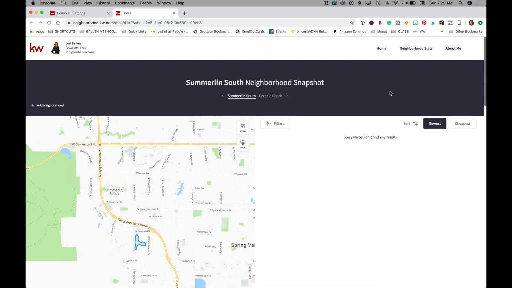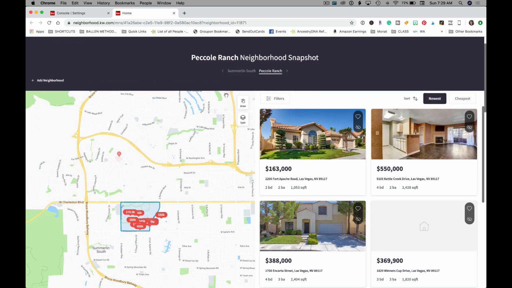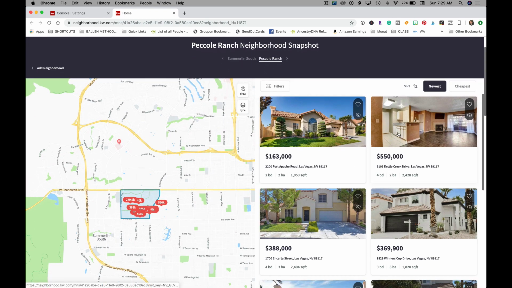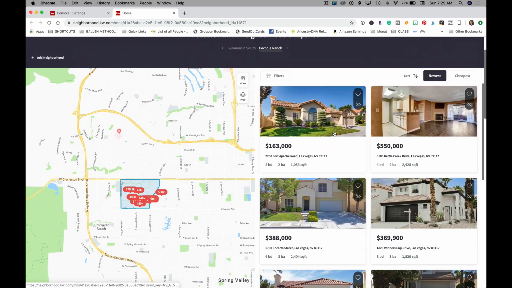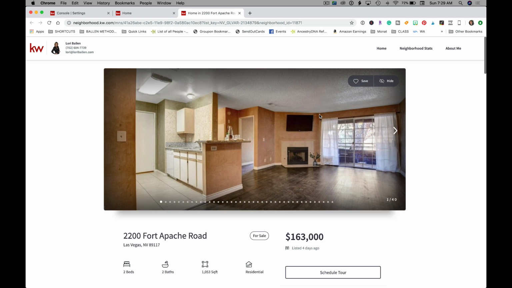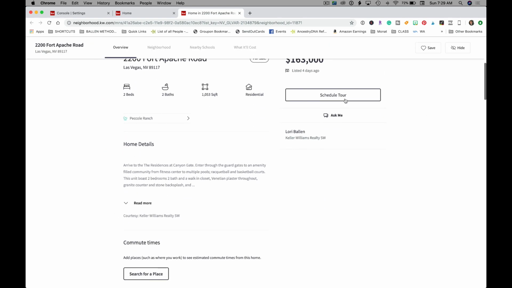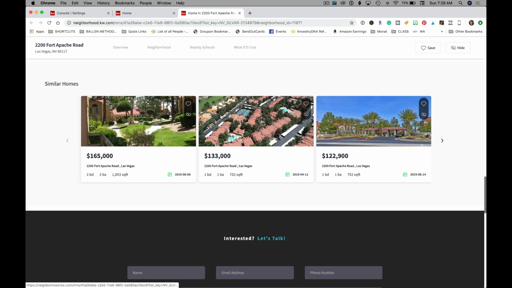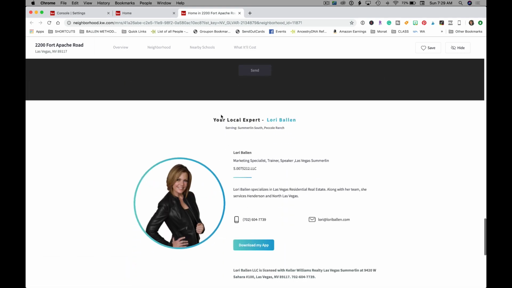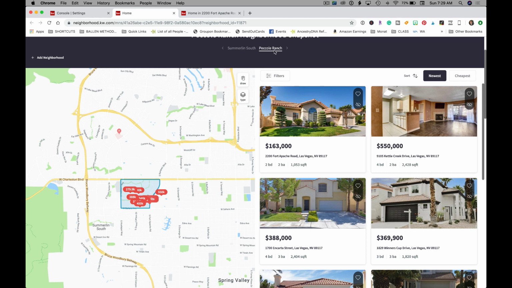So they land on this neighborhood snapshot. This is their neighborhood nurture. Whatever neighborhood they popped in on, so this one, Piccoli Ranch, has a lot of activity. They've got this fantastic map over here. They've got IDX listings. Let me show you what it looks like when somebody clicks on an IDX listing. Absolutely gorgeous. They can save it, they can schedule a tour, they can look at details. Now, remember, we're not trying to lead capture right now. We've already got this lead. This lead has already registered, and we're sending them this snap on their desired neighborhood.